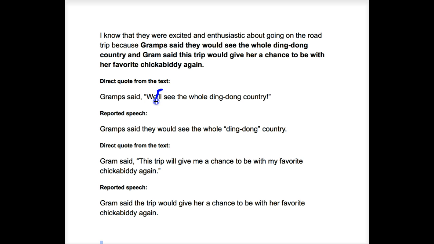So here we have we'll see, right? Which really means we will see the whole Ding Dong country. But down here, you see it says, Gramps said they would see.